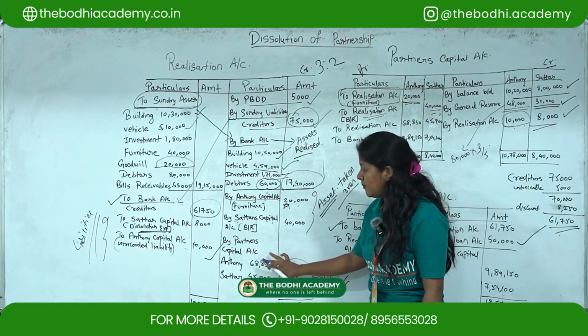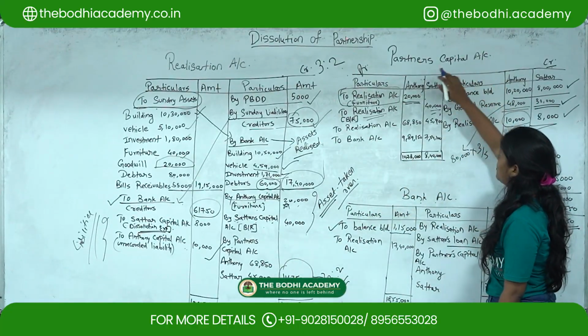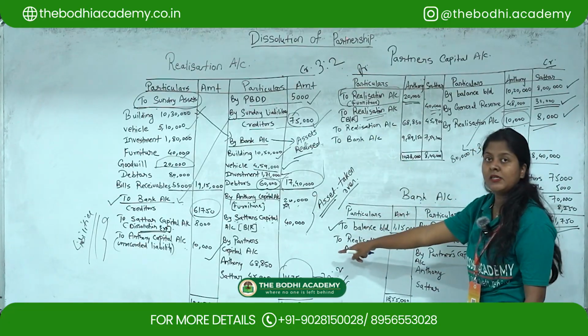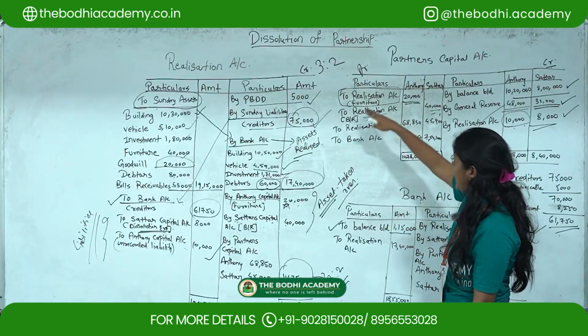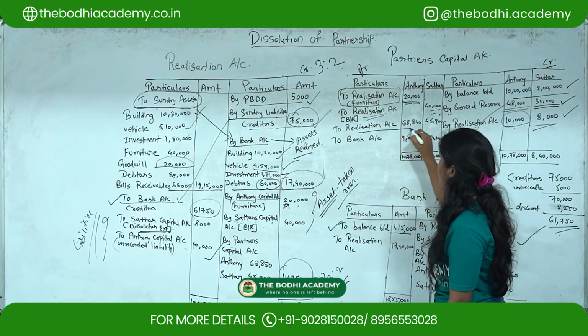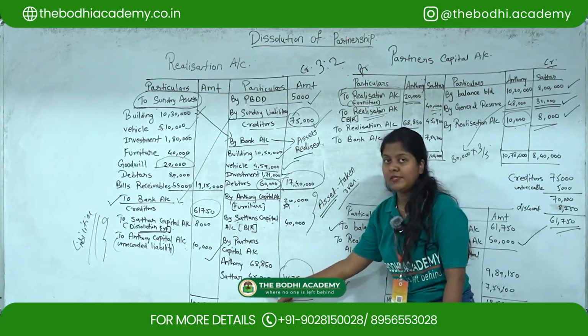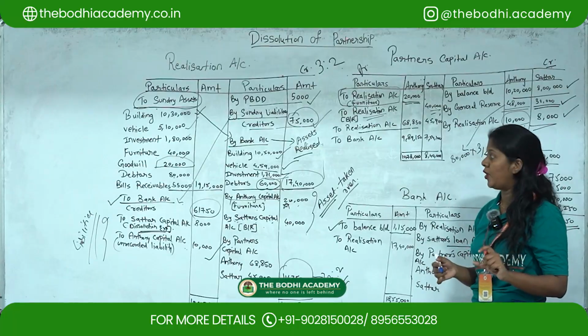And whatever the ratio you have distributed, that amount you have to put to the next account, that is the partners capital account. As it came under the credit side, it will go in the partners capital account under the debit side as this: To realization account 68,850 and 45,900. Then again the balancing part you have to do.